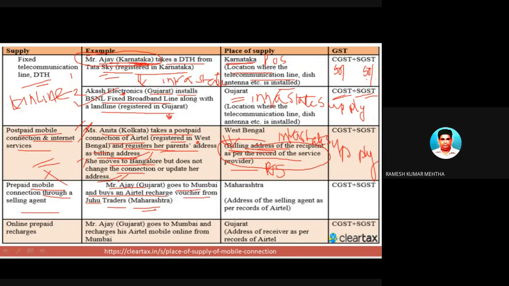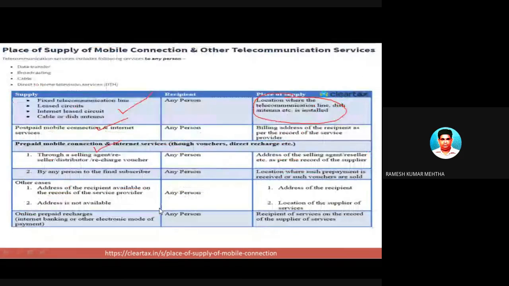Okay, so in this case, as I already told, for prepaid telecommunication services, you have to remember that the place of supply, look here for prepaid, if it is through the agent, then the address of the selling agent, the person who is selling these prepaid vouchers, will be the place of supply.